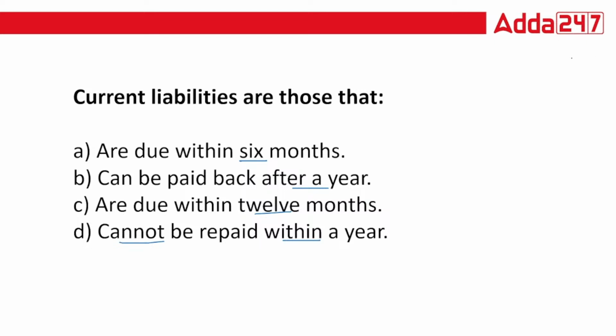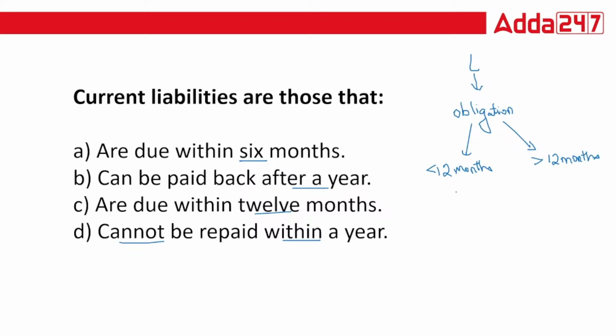So generally when we say liabilities, let me explain a few things related to liabilities. Generally when we say liabilities, that means you have some obligation, isn't it? You have some obligation on you. Now that obligation can be for less than 12 months, or that obligation can be for more than 12 months.